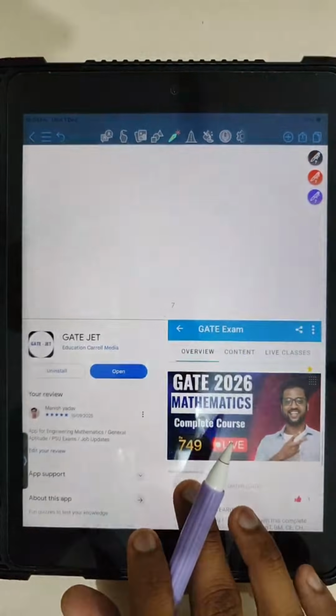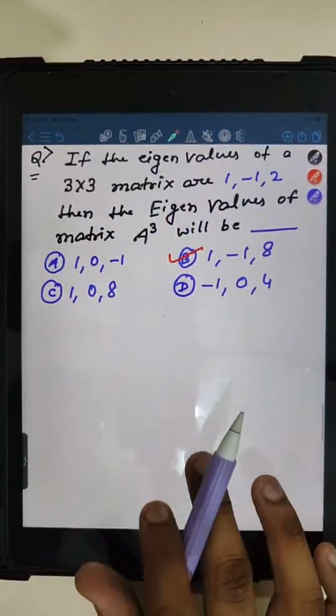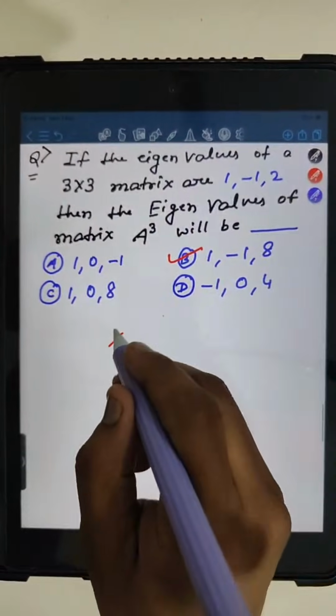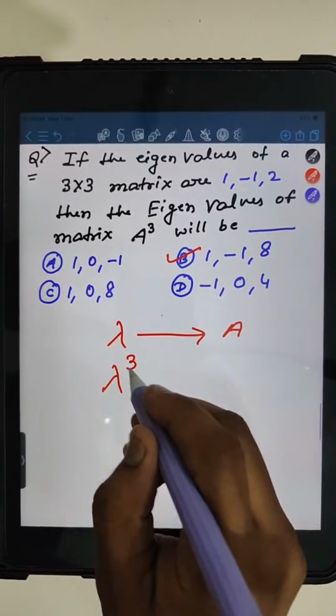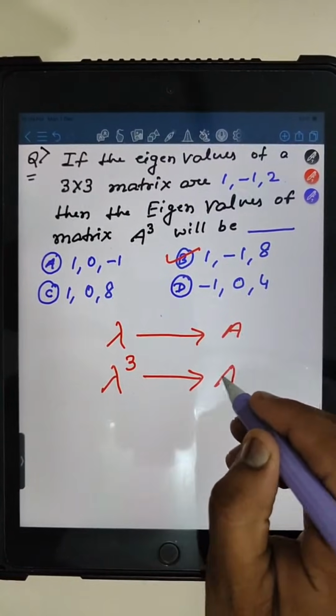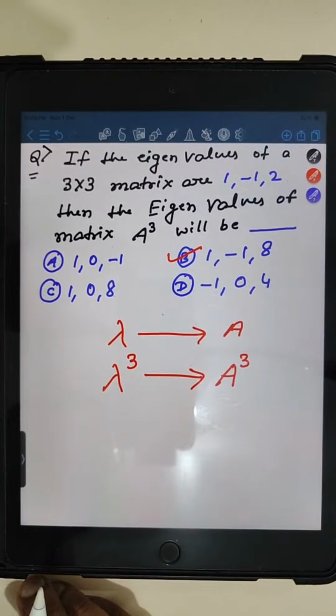Okay, yes, Ritu Kumari is telling, if lambda is an eigenvalue of matrix A, then lambda cube will be the eigenvalue of matrix A cube, right?